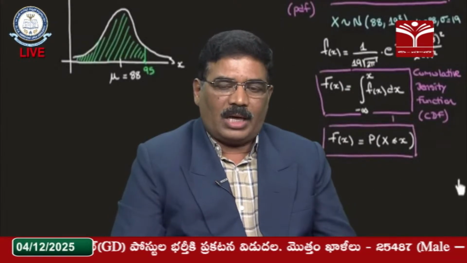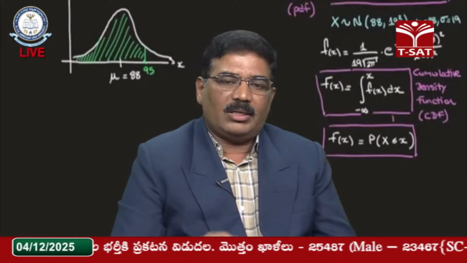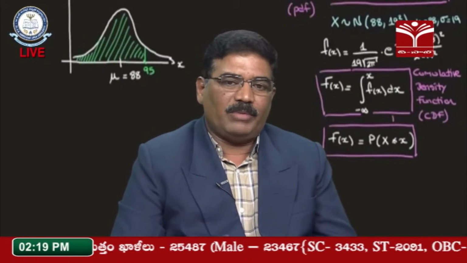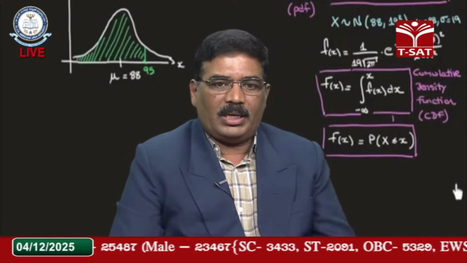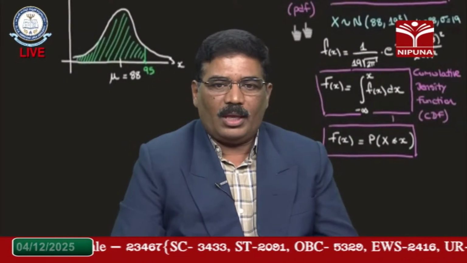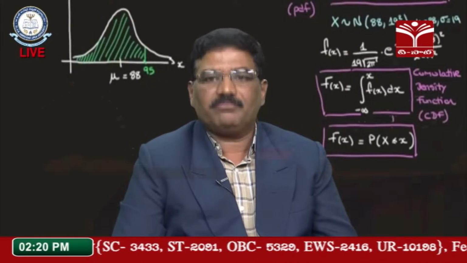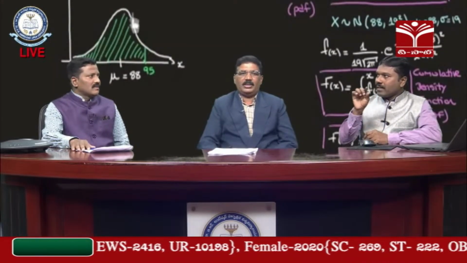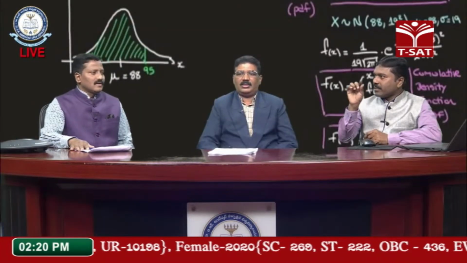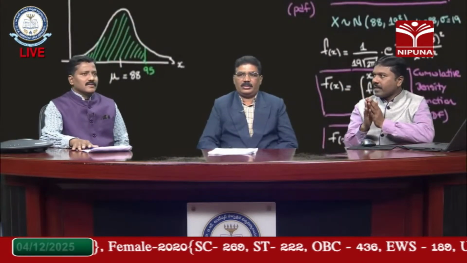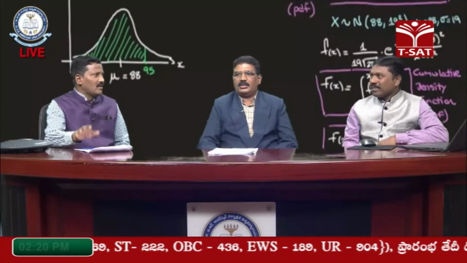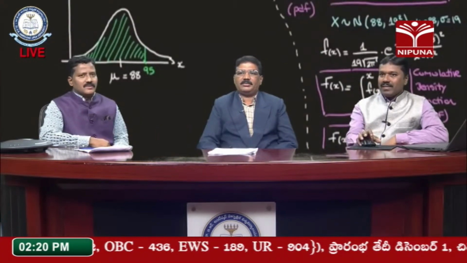When we look at the normal curve, these three are equal at x equal to mu only. Mode is the maximum probability of occurrence at x equal to mu, where the standard normal variate z is equal to 0. So mean equals median equals mode for the normal distribution, and that is called a symmetrical distribution.